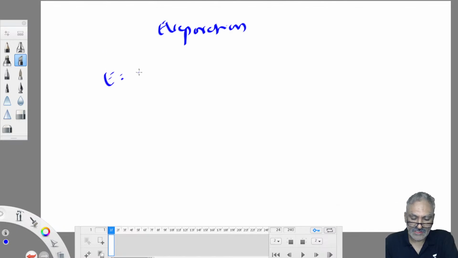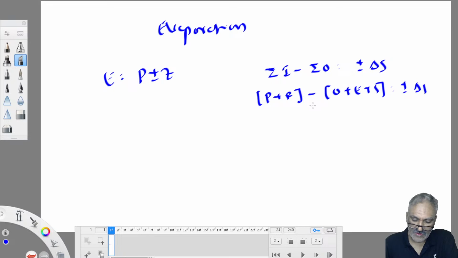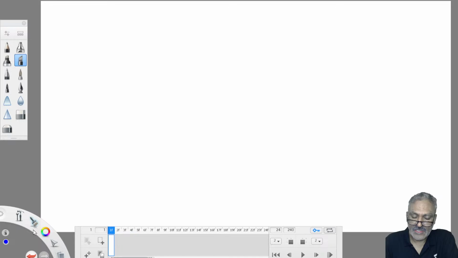Pan measurement of evaporation is equal to P plus or minus Z. Water budget equation: evaporation we measure by using sigma inflow minus sigma outflow is equal to plus or minus delta S. So inflows are P plus R, outflows are O plus E plus S is equal to plus or minus delta S. Using these equations you can work out. These two things you are familiar with, more than sufficient related to evaporation. Then, continuing our discussion with respect to abstractions of precipitation.